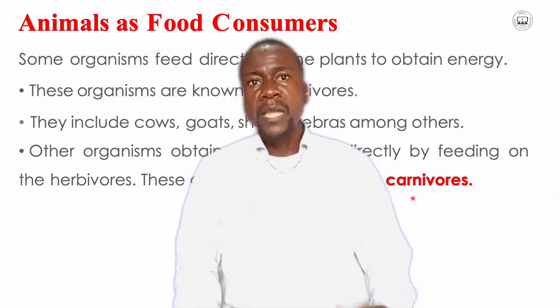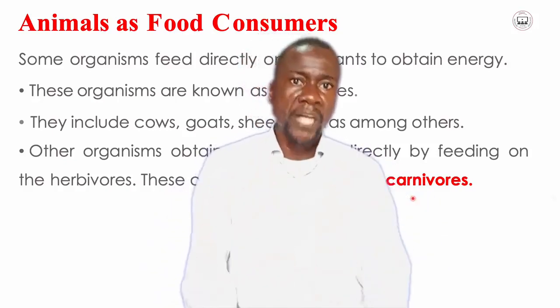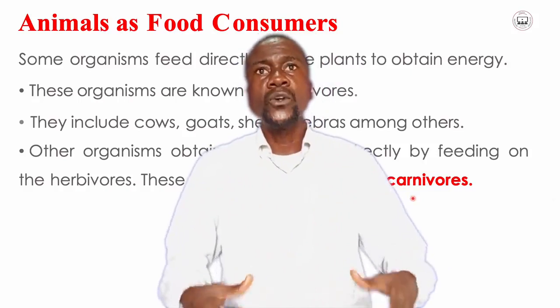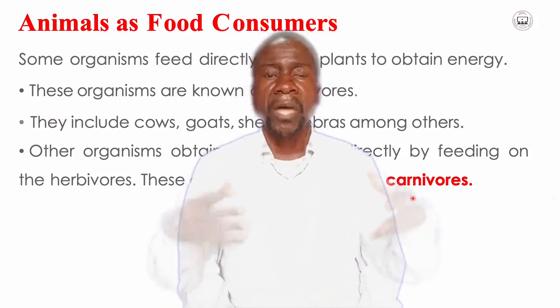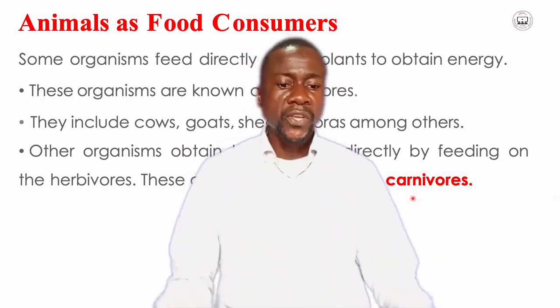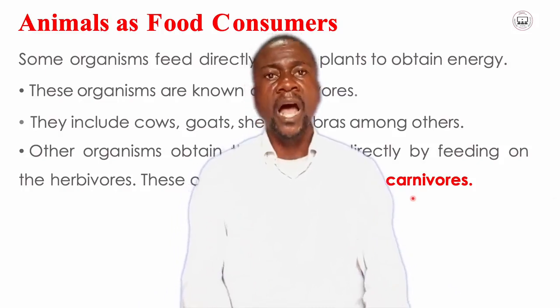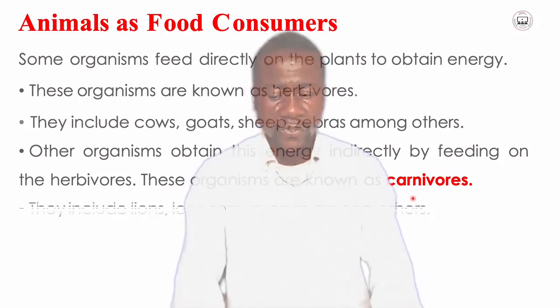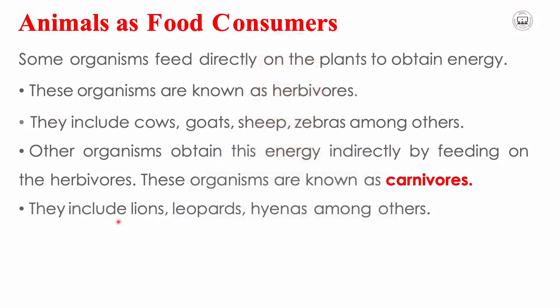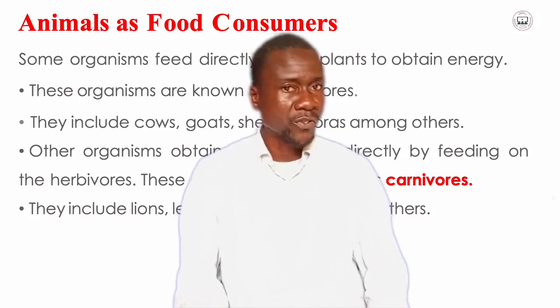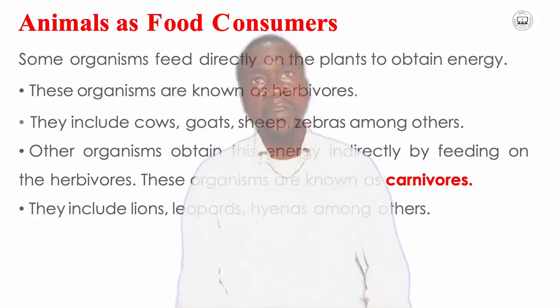They feed on the animals which eat the plants. As a result, they also get the same energy from the plants indirectly. So these animals are regarded as carnivores. They include lions, leopards, hyenas, among others. There are so many examples of this type of animals, just to mention very few.